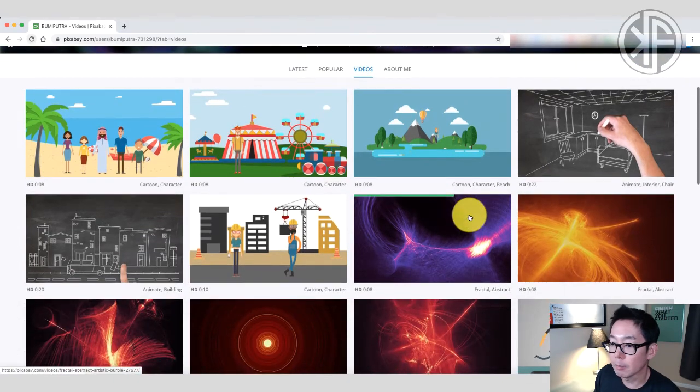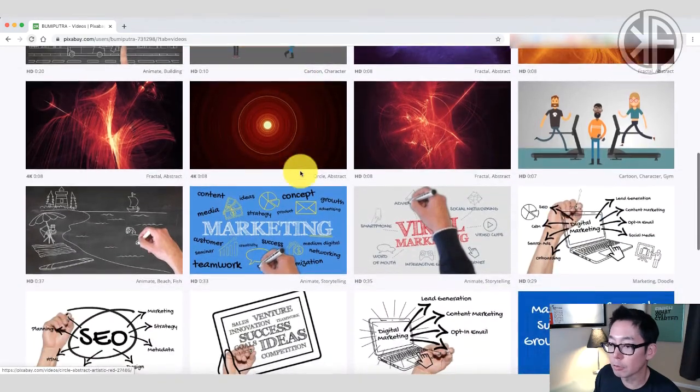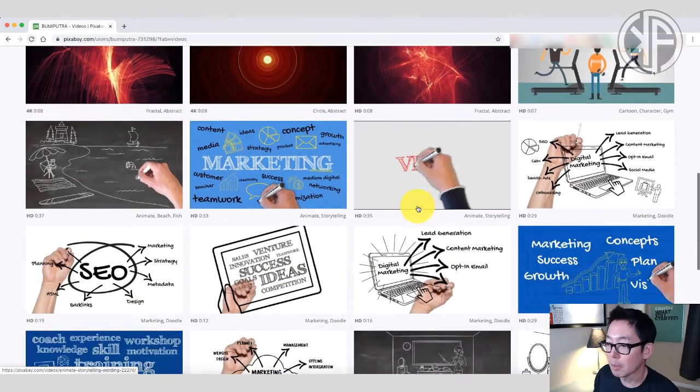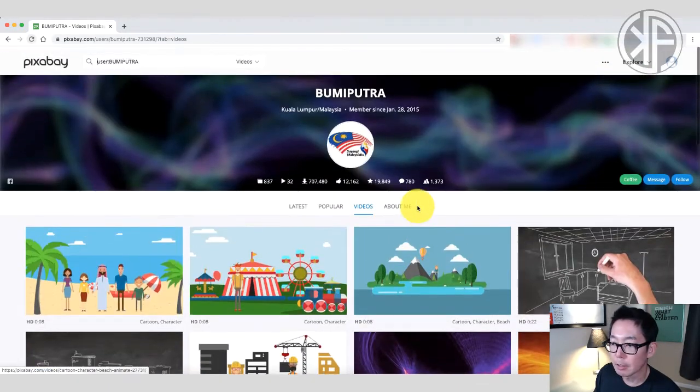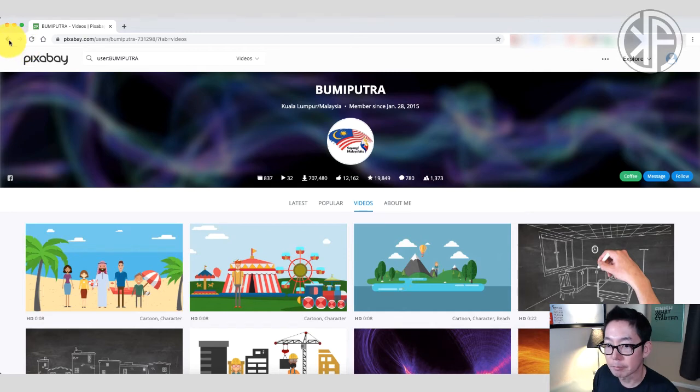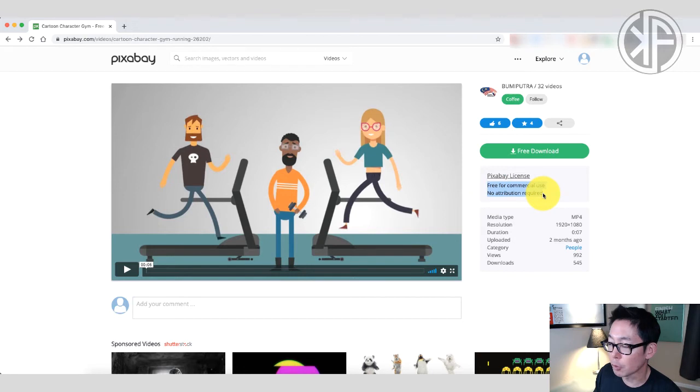Okay, so they've got a bunch of different animations in different niches. They do a lot of these cartoon characters, and it looks like they do these storytelling storyboards, which is pretty cool. So they've got some really interesting things that you can tap into at a later time. Let's take a look. Again, the license here says free for commercial use, no attribution required. And down here, you can see the media type. It's an MP4. It's 1920 by 1080. The duration is 7 seconds. This was uploaded 2 months ago, so it's relatively new. There's been 545 downloads so far, so not that much exposure for it.